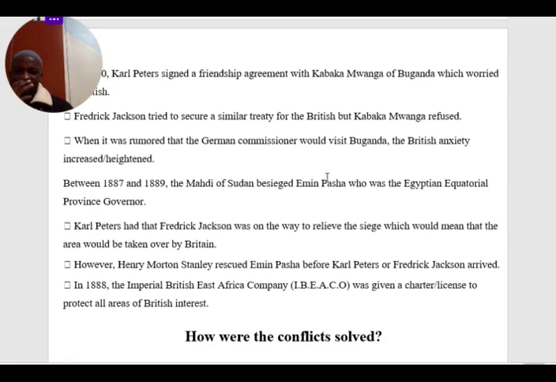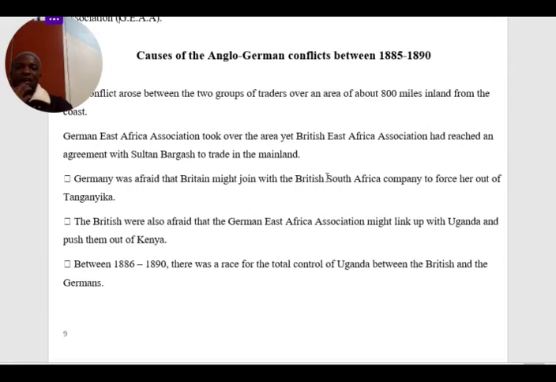After the rescue by Stanley, in 1888 the Imperial British East African Company, IBEACO, was given a charter, or license, to protect all the areas of British interest; BISACO was in South Africa. These are some of the factors that made the two great powers confront one another over territories in East Africa.